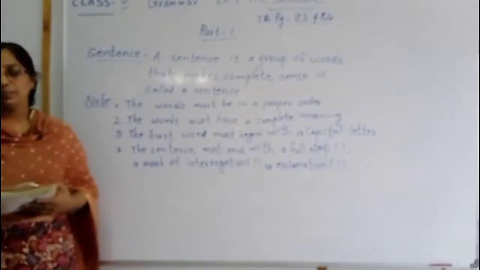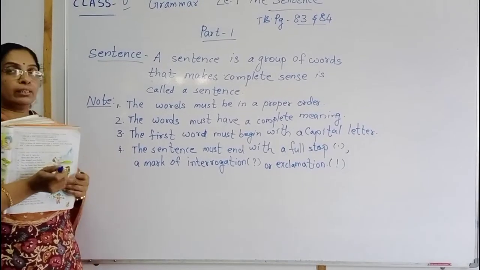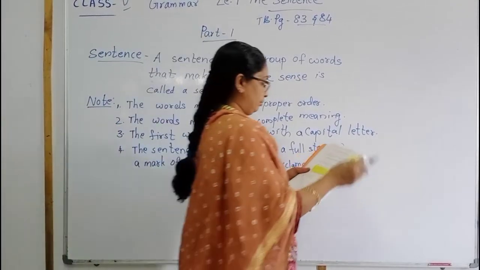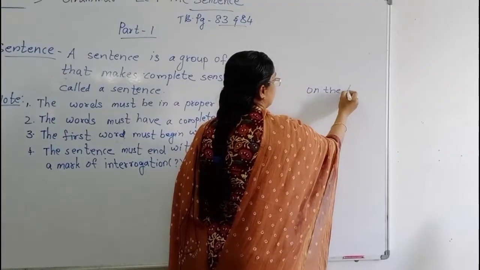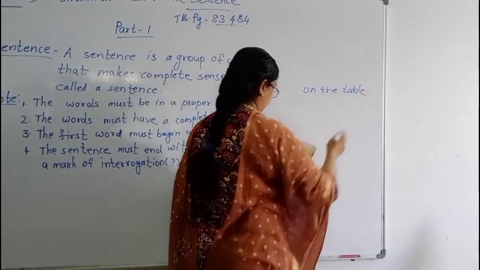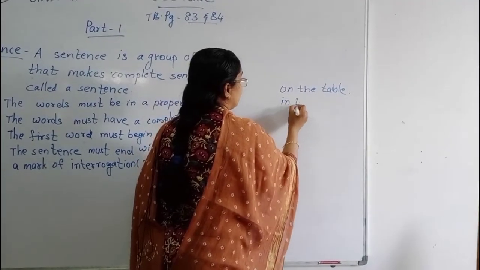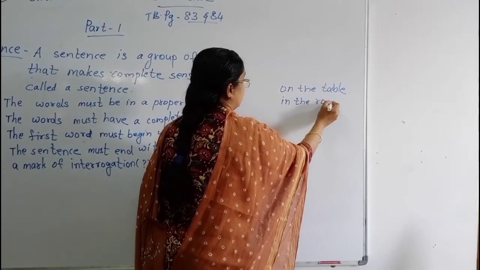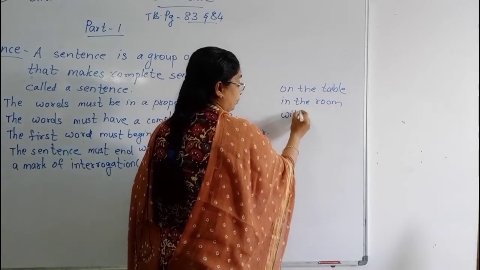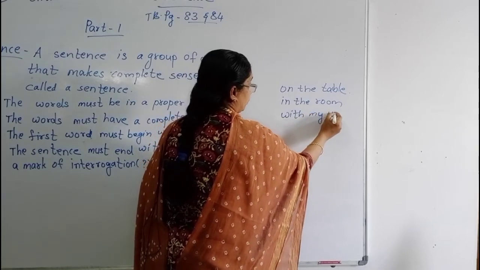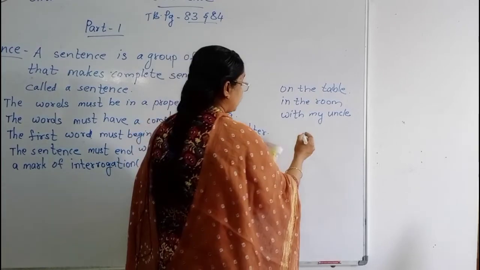Okay, children, for the examples you are getting some examples here: on the table, in the room, with my uncle, after 2 hours.